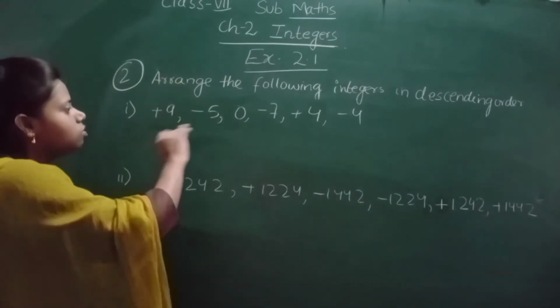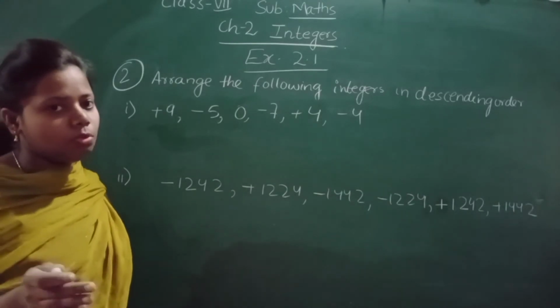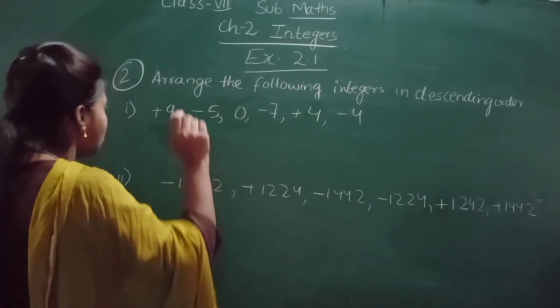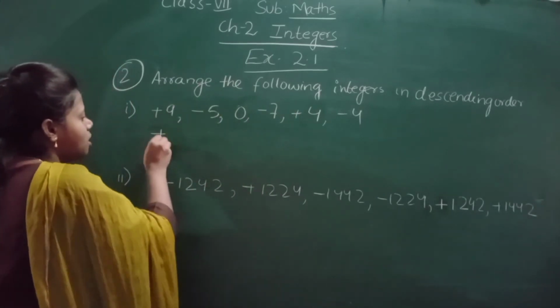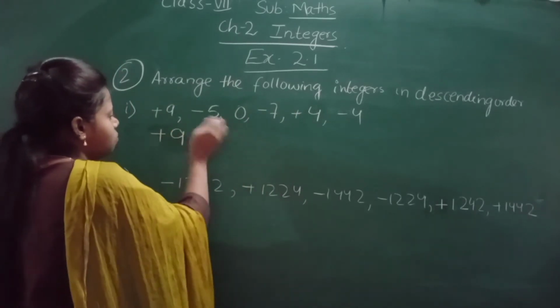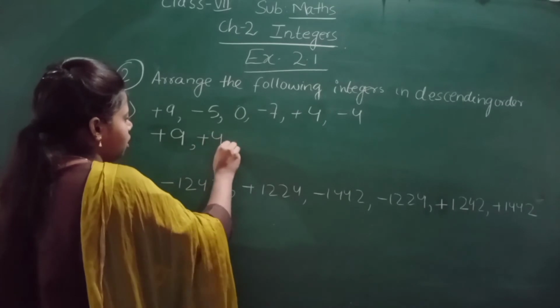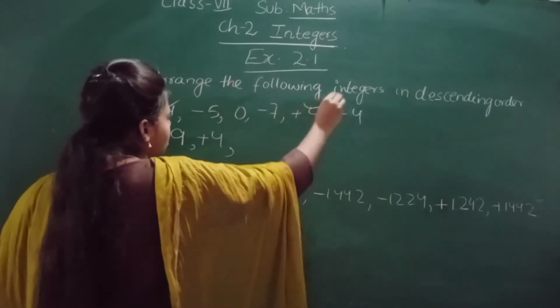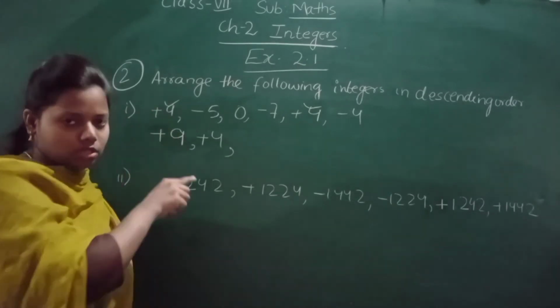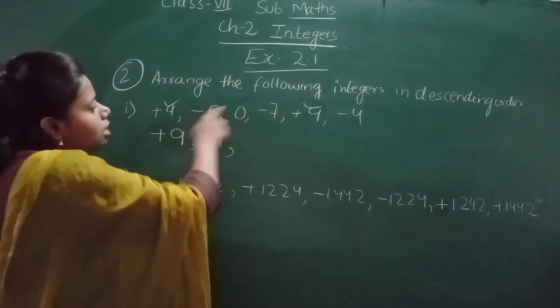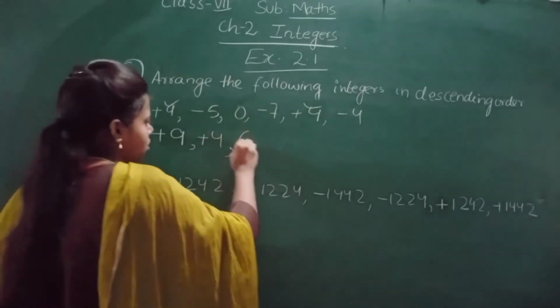So first what we will do, we will see the positive integers because they are greater than the negative integers. So here there are two positives, plus 9 and plus 4. Which one is greater? Plus 9 is greater, and plus 4 is smaller than plus 9. Okay, these two are done. Now let us see, is 0 there? Yes, 0 is there, and 0 is greater than the negative integers. So we will write 0 here.